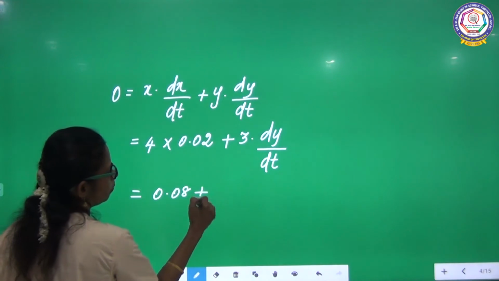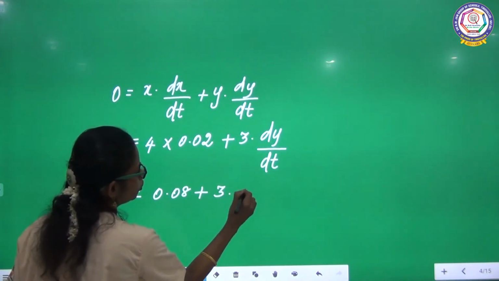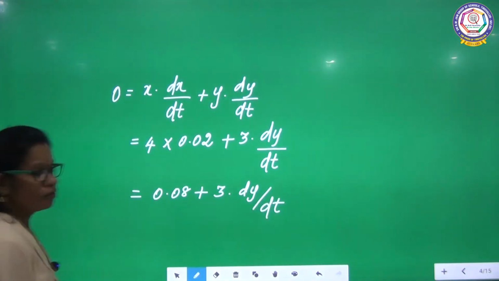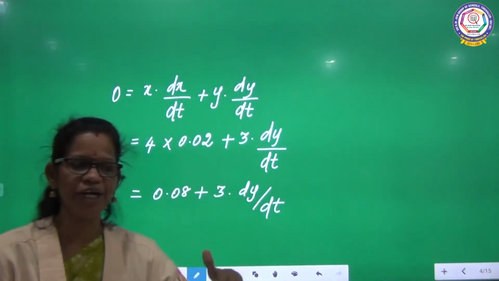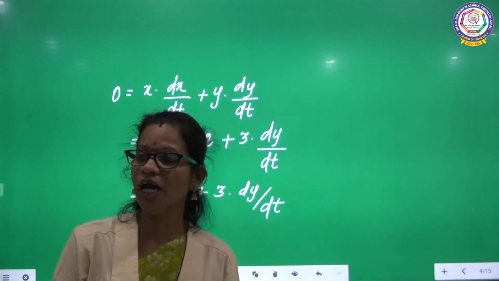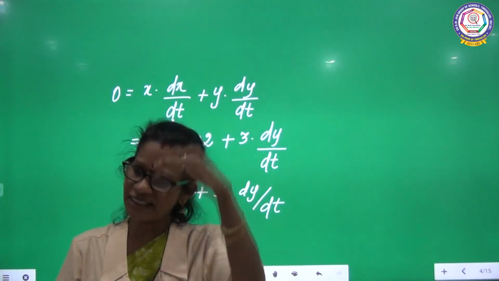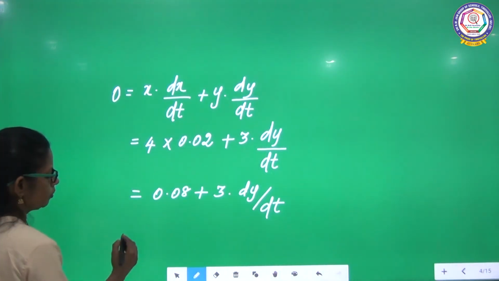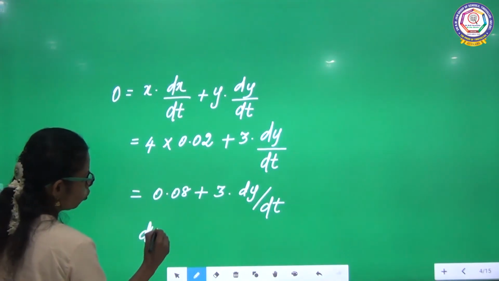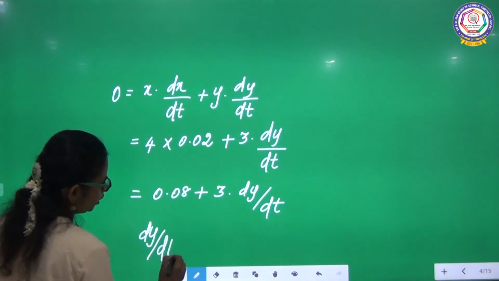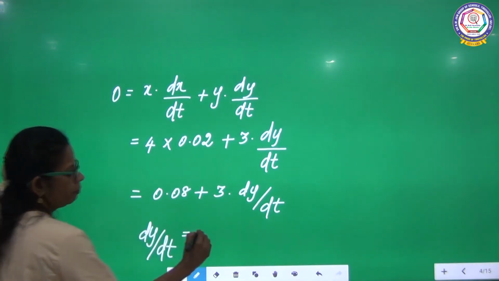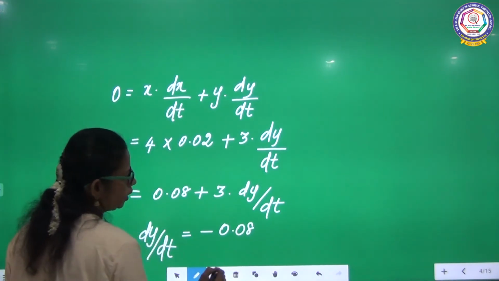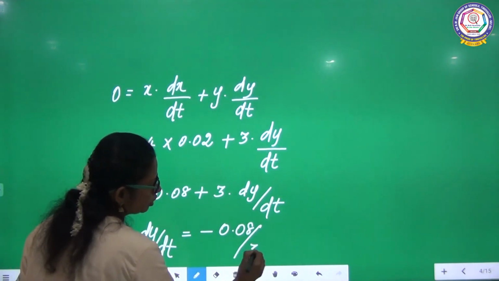0.08 plus 3 into dy by dt. Why do we consider the height of the wall? They are expecting how fast the height is decreasing. That means how will you write? dy by dt equal to minus 0.08 divided by 3.